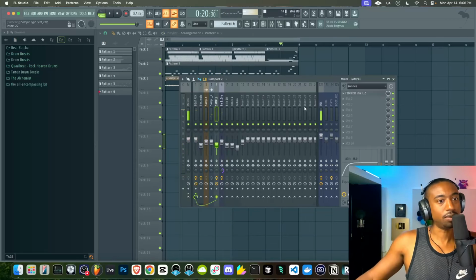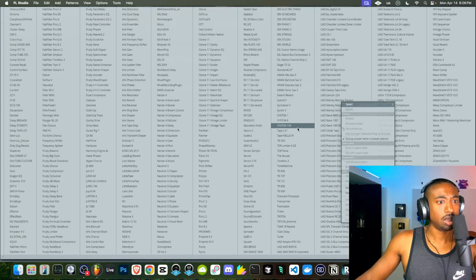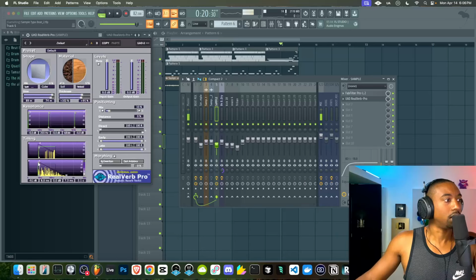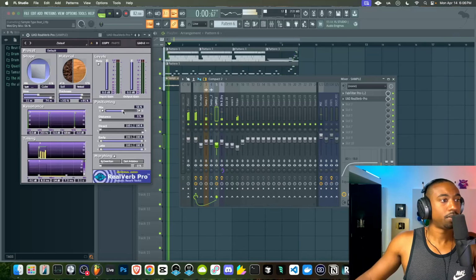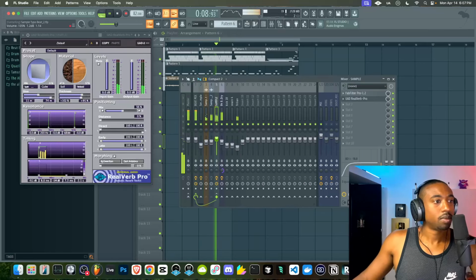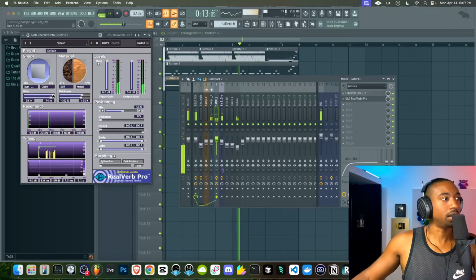So right now the sample doesn't feel like it's in the same room as the drums because of that reverb. Let's add a UAD reverb, turn the long tail reverb down, turn the size down, and then turn the wet level to blend. Now we're putting it in a room.